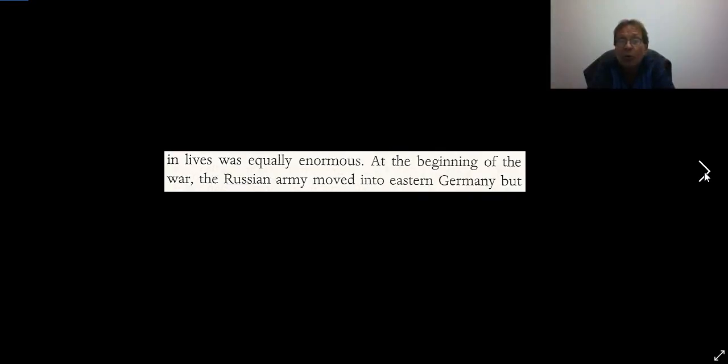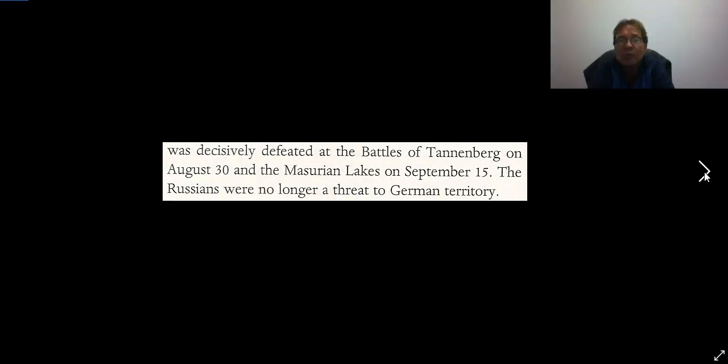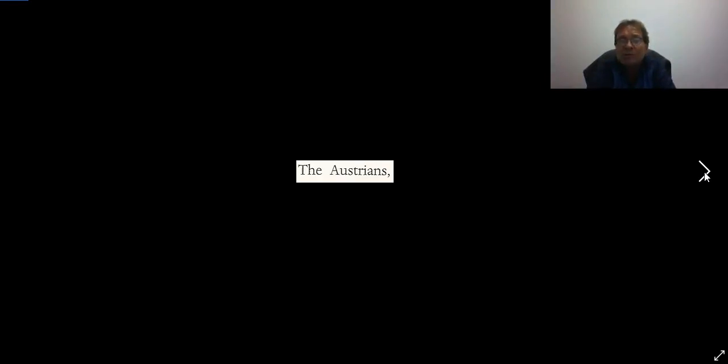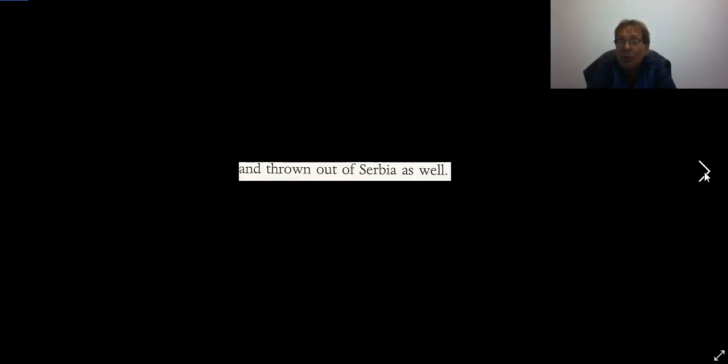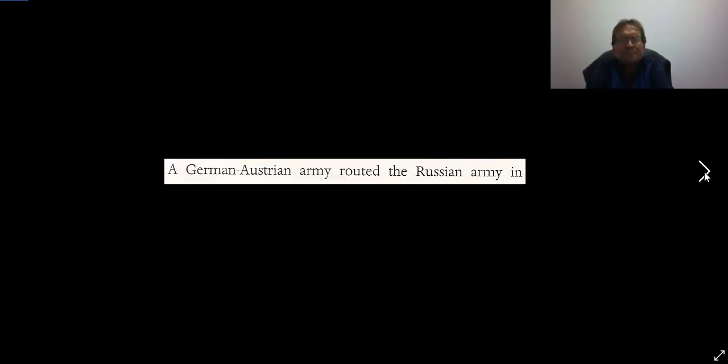At the beginning of the war, the Russian army moved into eastern Germany, but was decisively defeated at the battles of Tannenberg on August 30th and the Masurian Lakes on September the 15th. The Russians then were no longer a threat to German territory. The Austrians had been defeated by the Russians in Galicia and thrown out of Serbia as well. The war should have been over then, shouldn't it have?